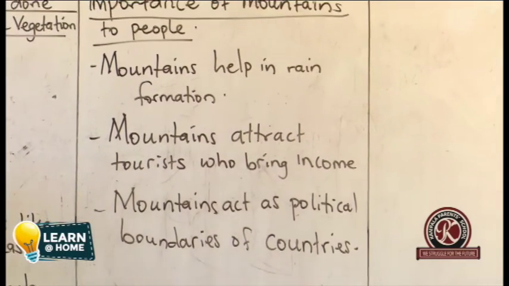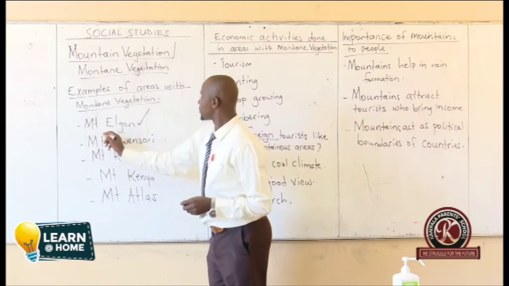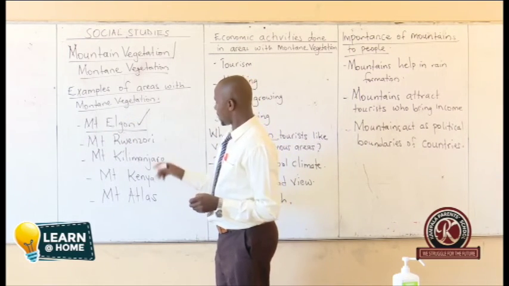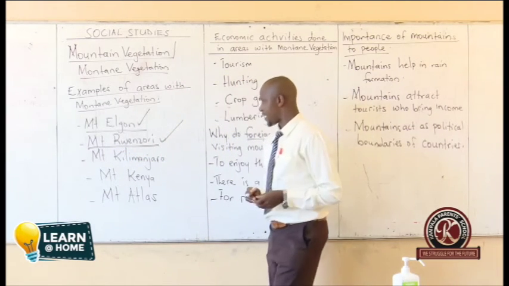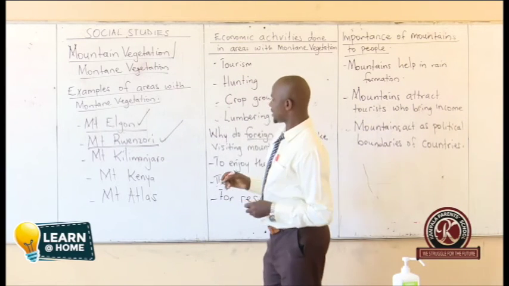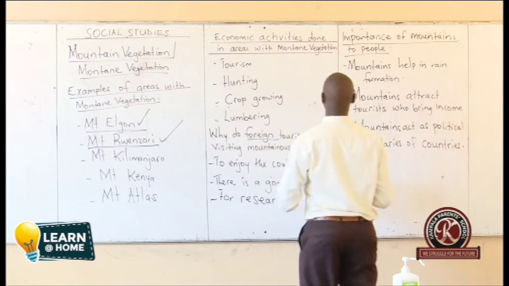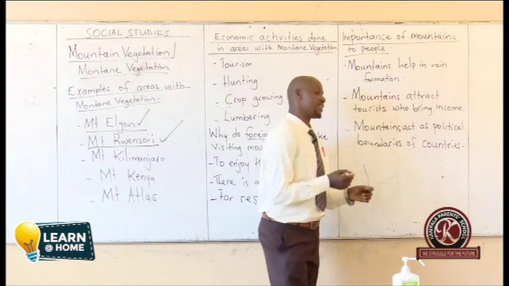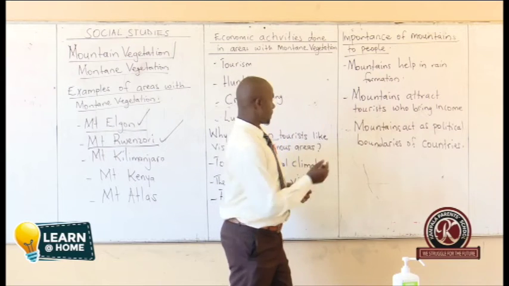So when you come and look at our mountains, we have Mountain Elgon. It forms a political boundary between Uganda and Kenya. We have Mountain Rwenzori. It forms a political boundary between Uganda and DRC, or Democratic Republic of Congo. So that's why, from that point of view, we are saying mountains form political boundaries of countries, or one can say natural boundaries of countries.